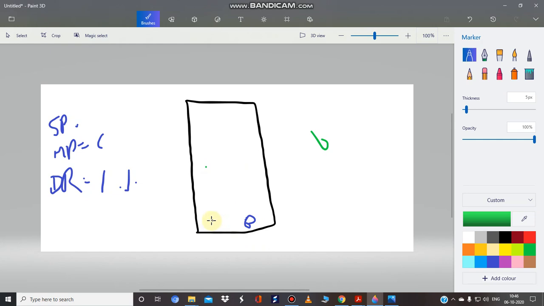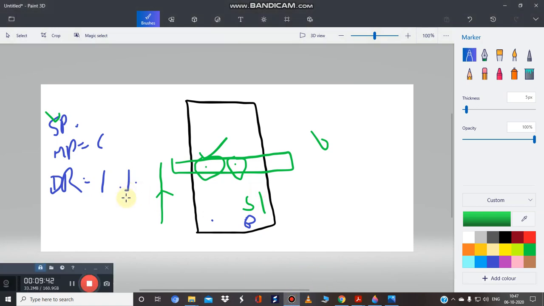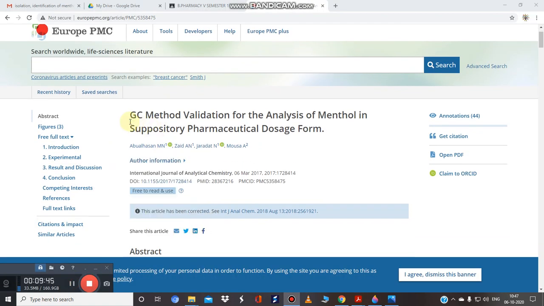Suppose you have applied here the compound that you have isolated in your lab, and this is your standard, the pure compound. When you apply the spots, with the help of the proper mobile phase your TLC plate will run by capillary action, and finally after spraying, if you observe two spots with the same RF value, that gives us an idea that the compound you have isolated is the same, because you compared it with the standard or marker compound. In the last, how do you analyze it? With the help of the GC method, that is gas chromatography, you can analyze your menthol.